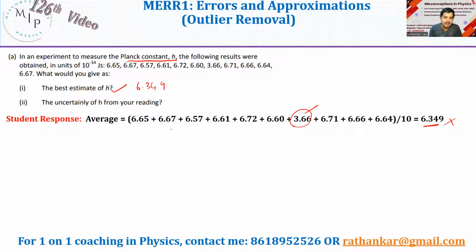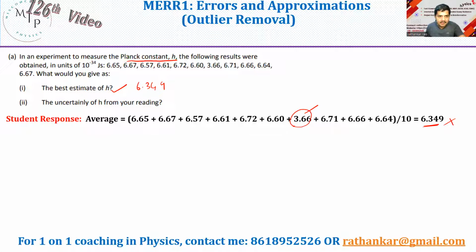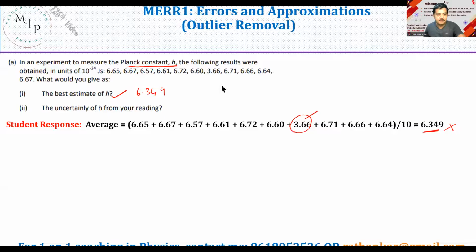As a result, what do you get here? You only get 6.65, 6.67, so the total of this, minus 3.66. Oh my God, now we need to do this. Let me take up the calculator. Where is it? It's here. You can also take up your calculator and do this. Let me try it out. I hope I have not shared my screen here. Let me share the screen and show you my calculator, and then we'll calculate together.